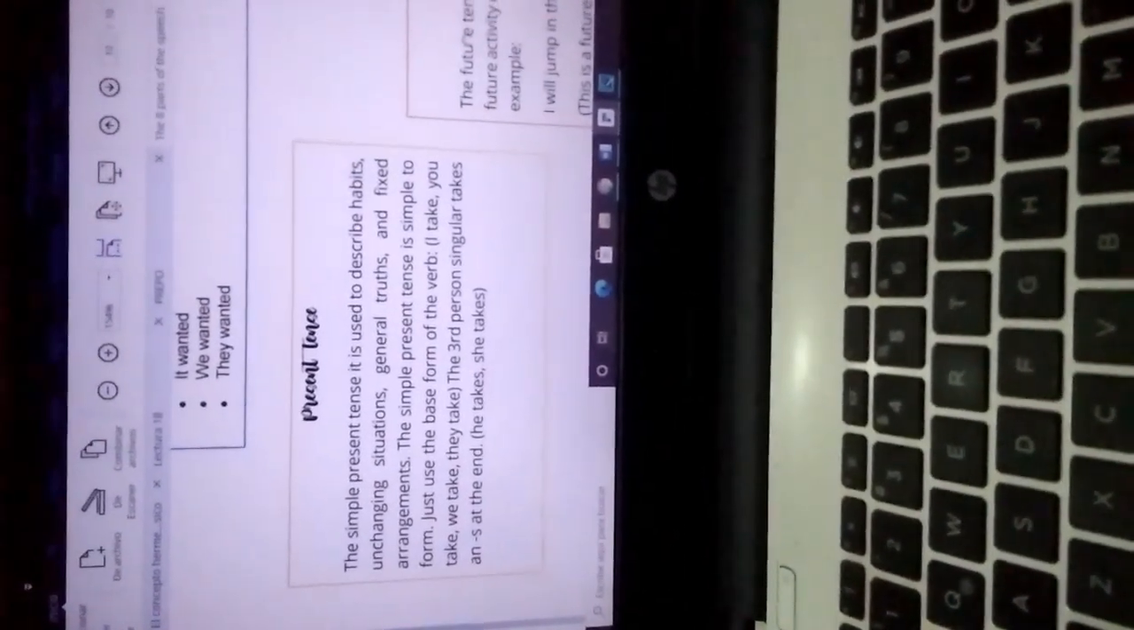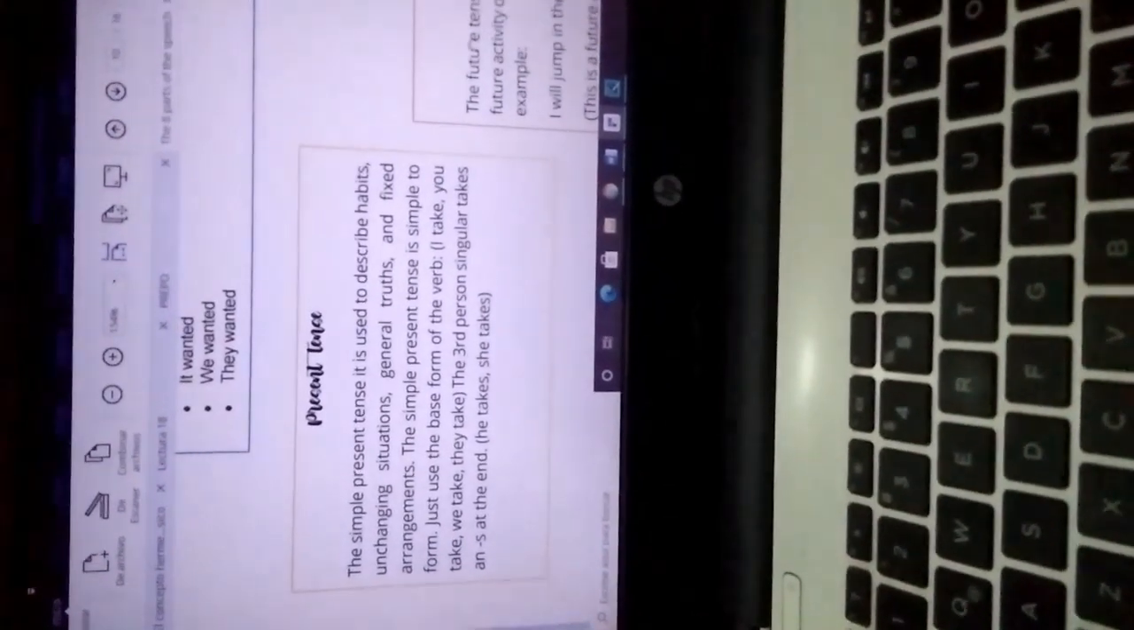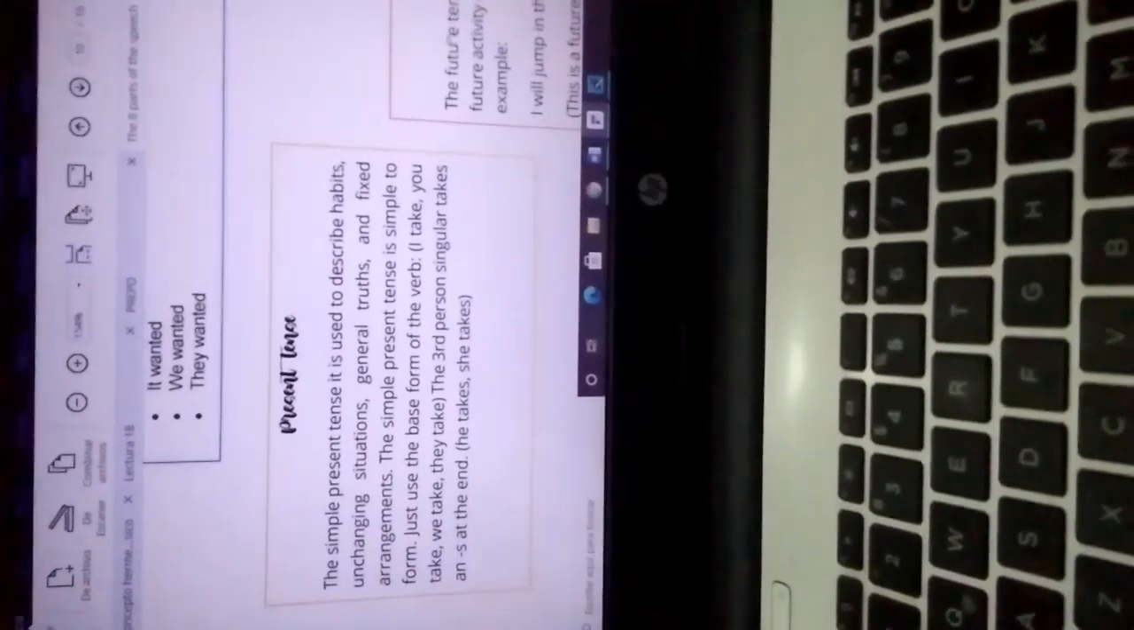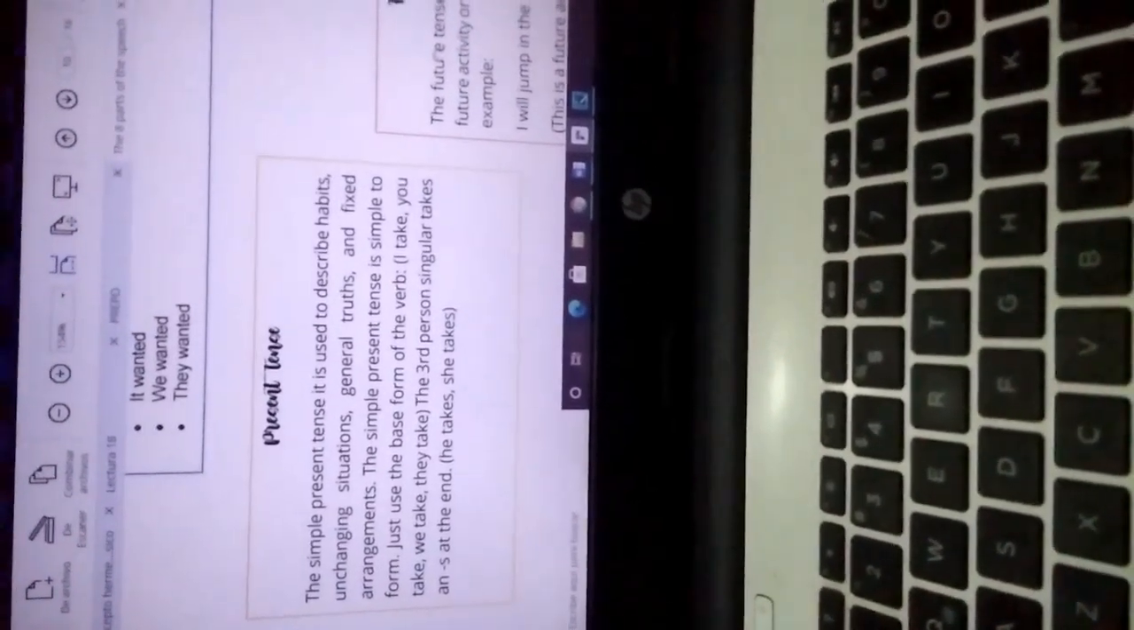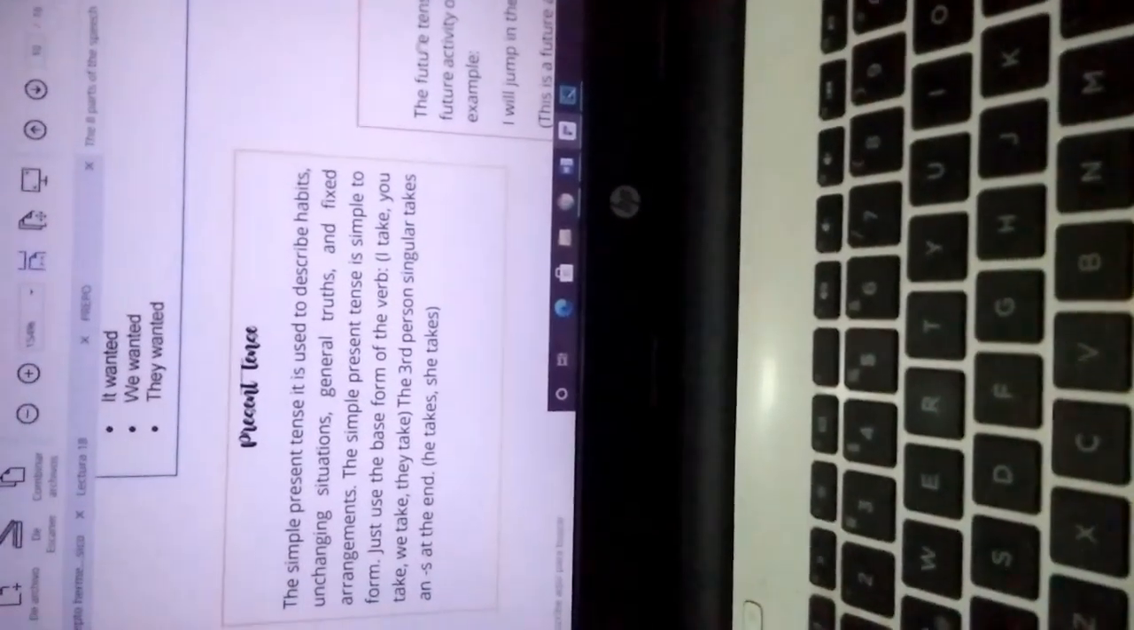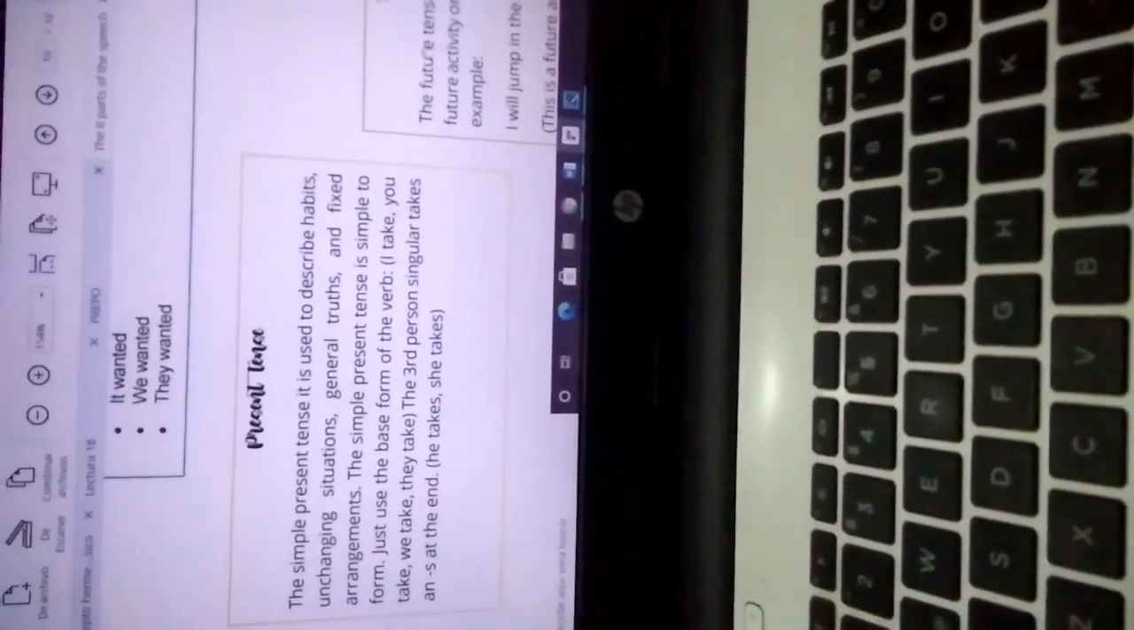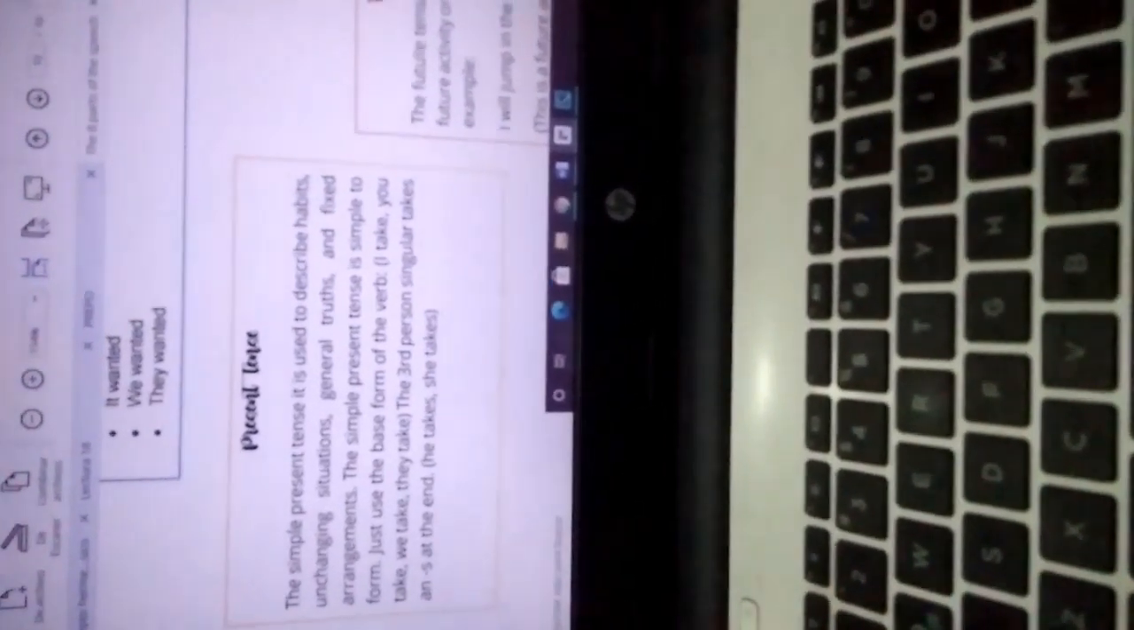The simple present tense. The simple present tense is used to describe habits, unchanging situations, general truths, and fixed arrangements. The simple present tense is simple to form. Use the base form of the verb: I take, you take, we take, they take. The third person singular takes an s at the end: he takes, she takes.